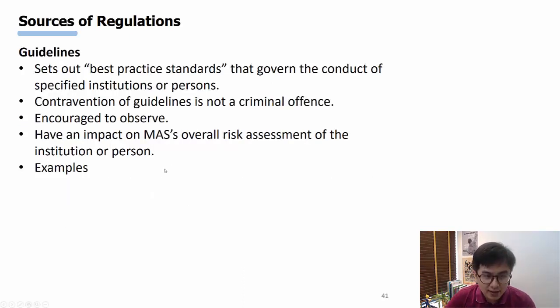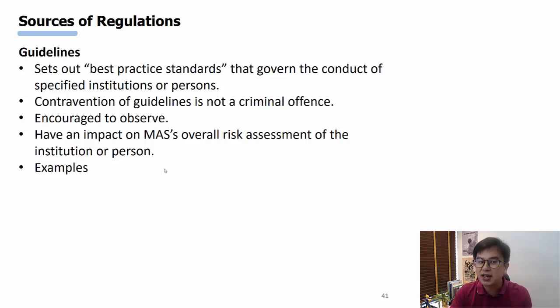Then you have guidelines. Guidelines set out best practice standards. As the word suggests, they are guidelines. Okay, it governs the conduct of all specified institutions or persons. It must be noted that at this point, when it comes to guidelines, if there is any contravention, it is not a criminal offense. Right? I repeat again. If you breach guidelines, it is not a criminal offense.